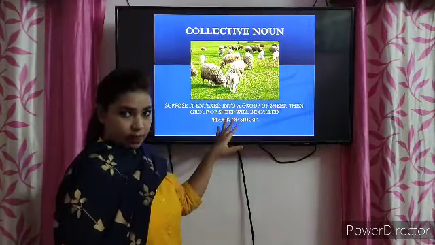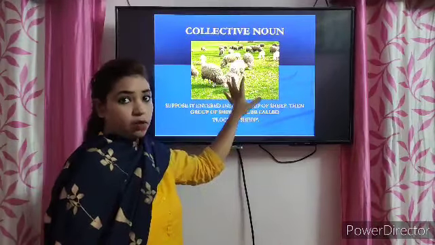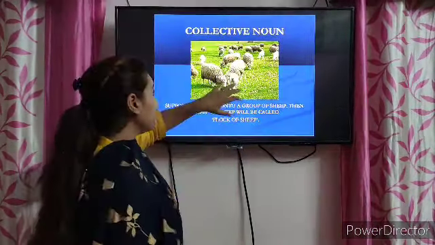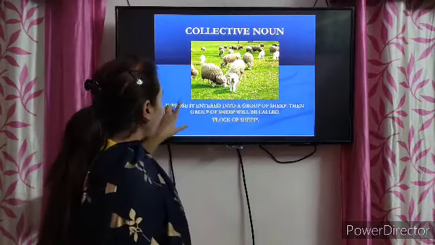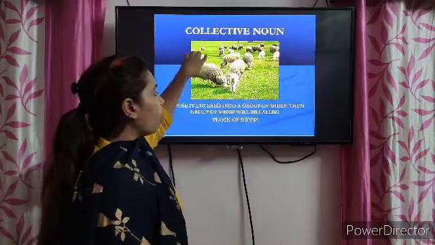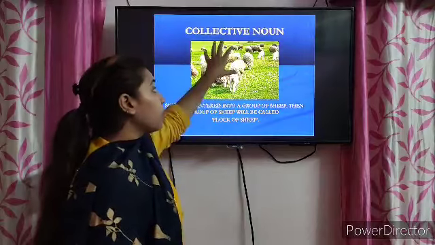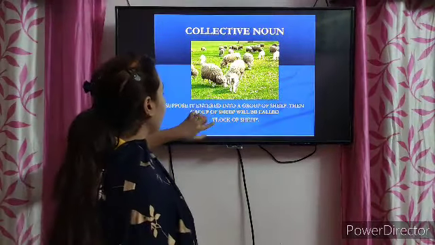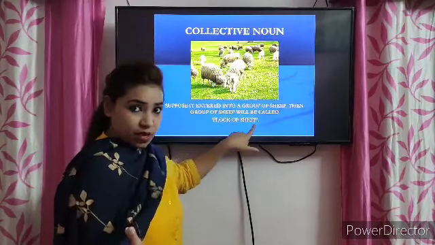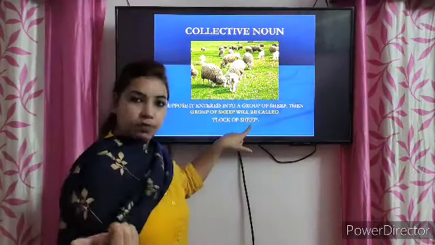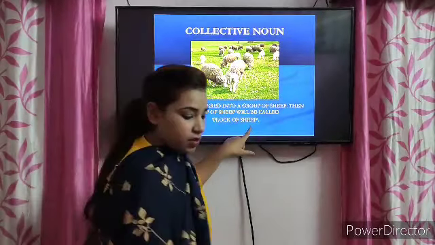So this is one of the example of sheep again. Here, in the first example of proper and common noun, I have shown you one sheep, but here there are so many. यहाँ बहुत सारी दिख रही हैं, right? Suppose it entered into a group of sheep. अगर यहाँ पर बहुत सारी sheep हमें group में नजर आ रही है, तब हम इसे collectively क्या बोलेंगे? Flock of sheep. What we say? Please speak again. Flock of sheep. Yes students, very good. We always say flock of sheep.